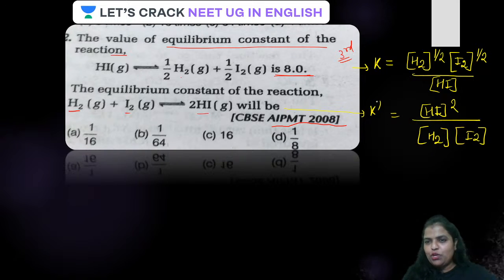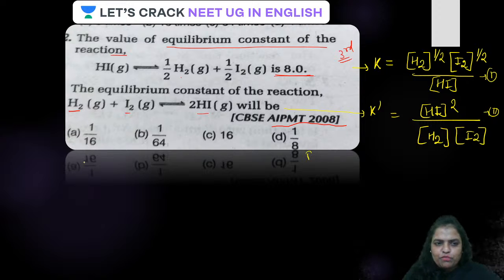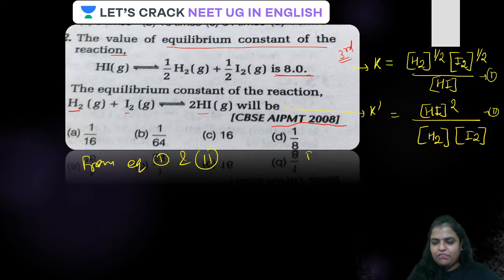Now guys, from equation 1 and 2, it is very clear. See guys, HI का whole square 2. This is simply HI. Okay. Suppose this is one equation, this is two equation. From equation 1 and 2, it is very clear that K is actually equal to inverse of K dash का स्क्वायर रूट. क्यों? HI इसमें ऊपर है, इसमें HI नीचे, और वो भी स्क्वायर है.